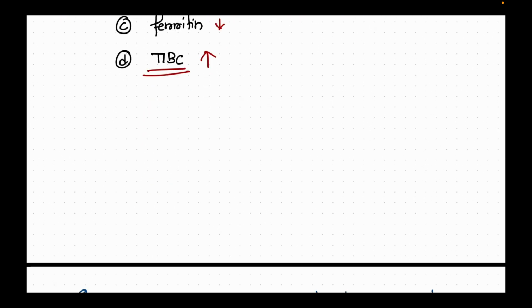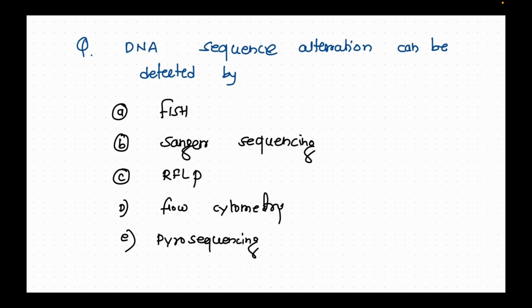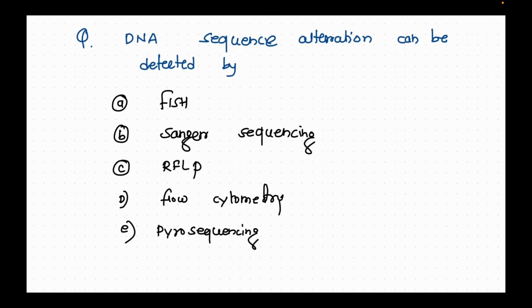Now, DNA sequence alteration can be detected by, and there are several options like Sanger sequencing, RFLP, flow cytometry and pyrosequencing. So what is your answer? Yeah, it can be detected by Sanger sequencing, RFLP and pyrosequencing, but it is not detected by flow cytometry. So this is the answer here.